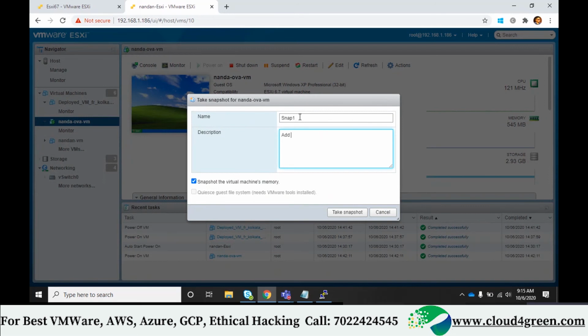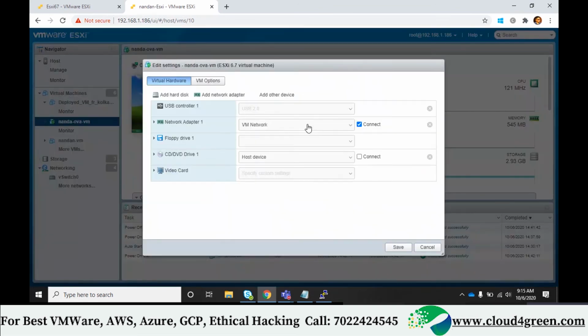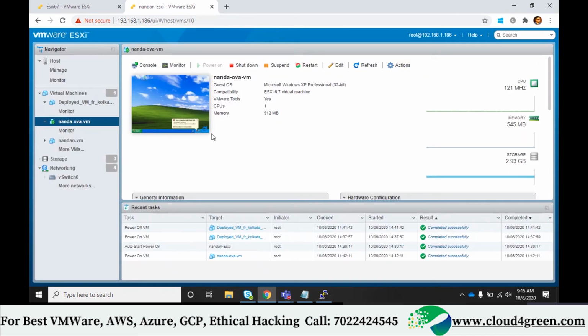Add additional. Let's see how many adapters we have. We have only one network adapter. Okay. See, snapshot is applicable within the OS or outside the VM.